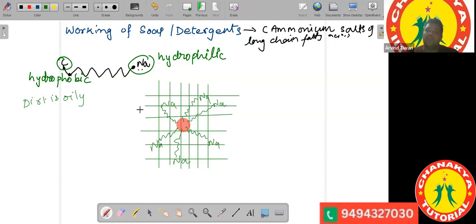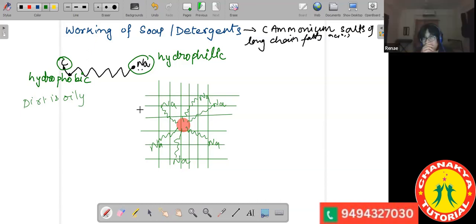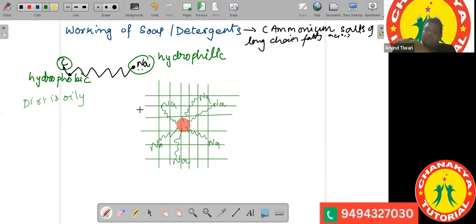The soap molecule has two ends. One end of the soap molecule is hydrophobic in nature, and the other end is hydrophilic in nature. When we form a solution of soap or a detergent, the hydrophilic end attaches itself to water molecules. And when dirty clothes are dissolved in it, the dirt on the fabric is oily in nature, and hence the hydrophobic end attaches itself to the dirt molecule.